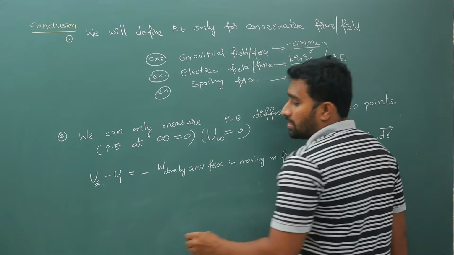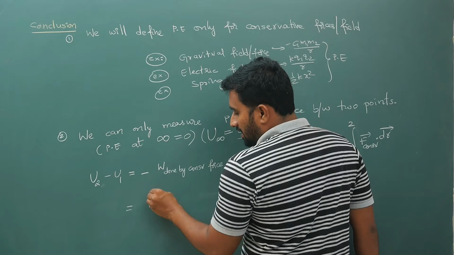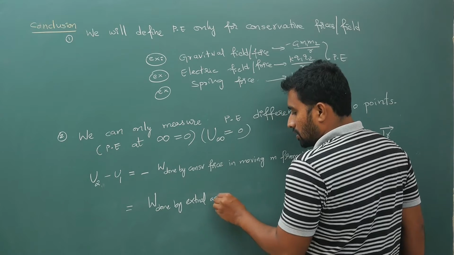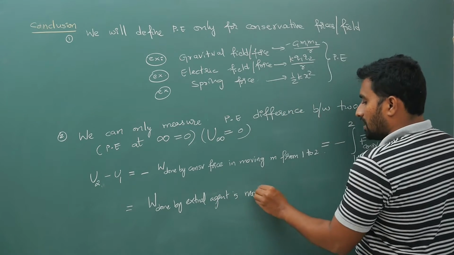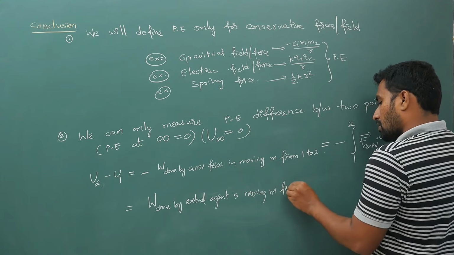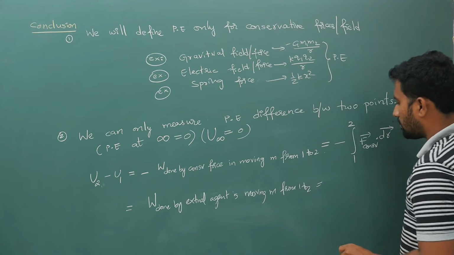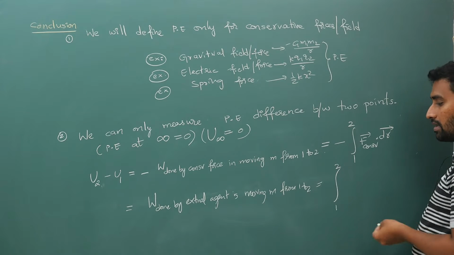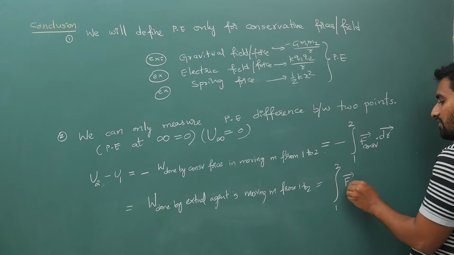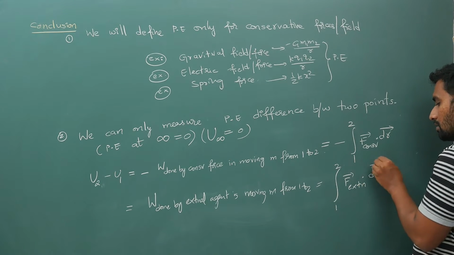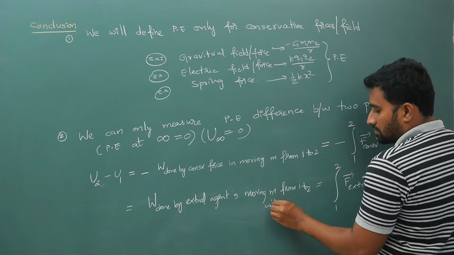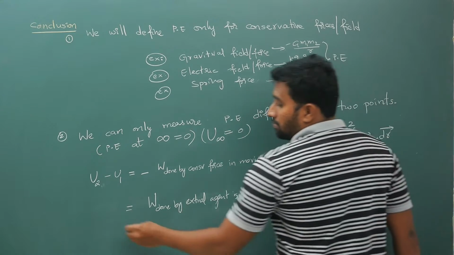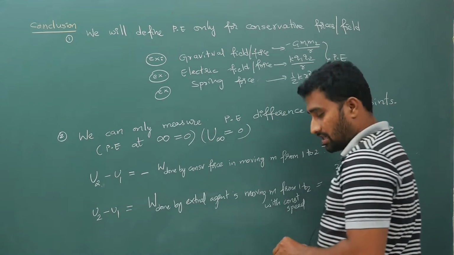That is U2 minus U1, which can also be written as work done by external agent in moving the mass from 1 to 2, that is equal to integral from 1 to 2 of F external agent dot dr bar with constant speed. Why this constant speed, I will tell you. Don't worry, but you can measure only potential energy difference like this.